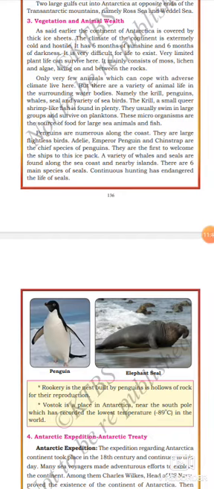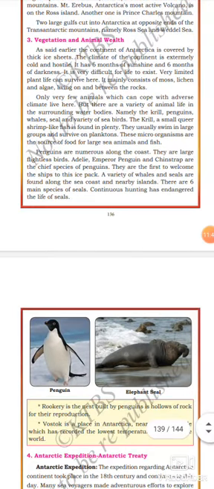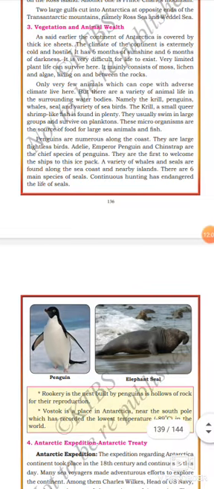Listen, dear students. I said earlier, you know already, the continent of Antarctica is covered by thick ice sheets. The ice sheets have approximately 2,300 meters thickness. Got it? The climate of the continent is extremely cold and hostile. Carefully listen.